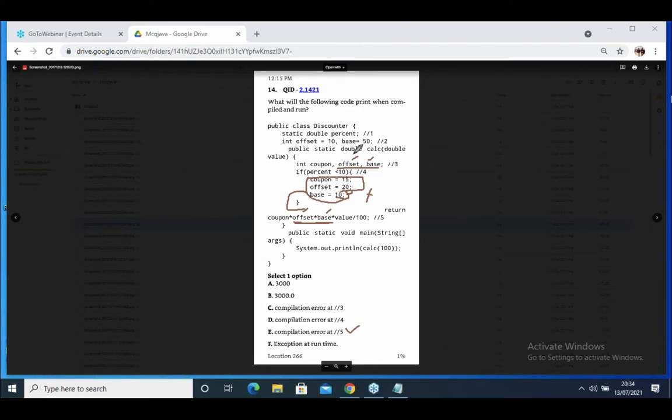No, here line number 3 will not show an error, because maybe somewhere you will initialize. Maybe in the offset and base, if you assign something here, line number 3 is not showing an error. At line number 5, without initialization, we are going to use this variable. That is the reason it shows the error at line number 5.